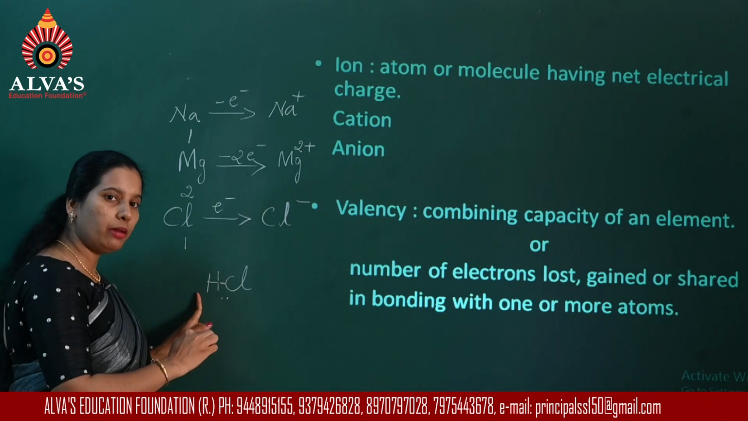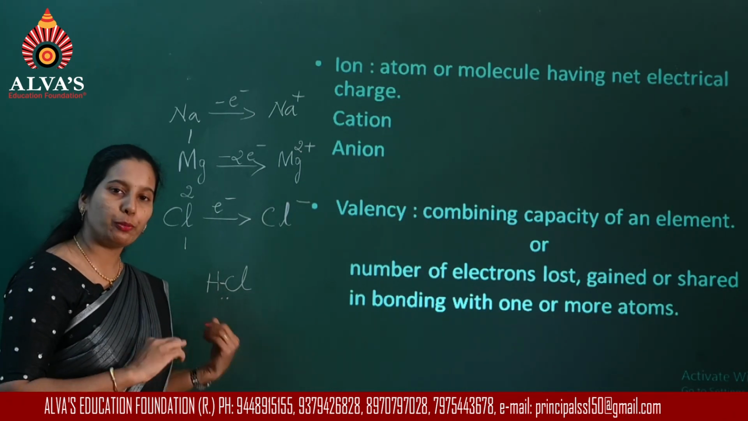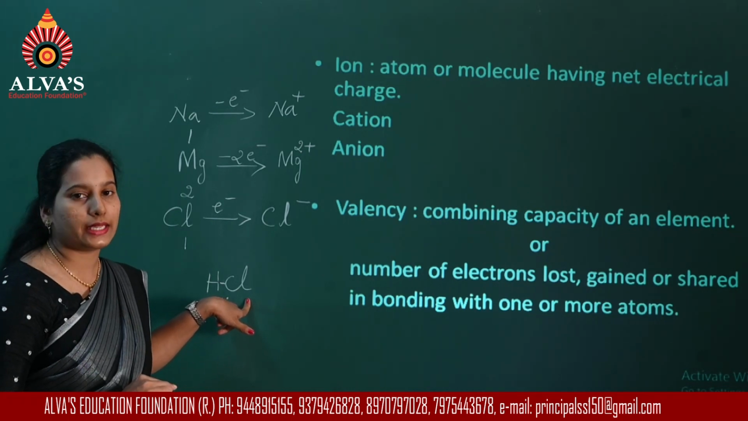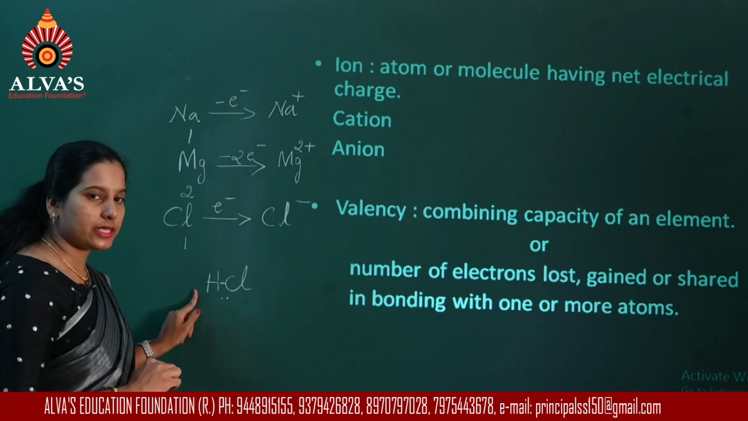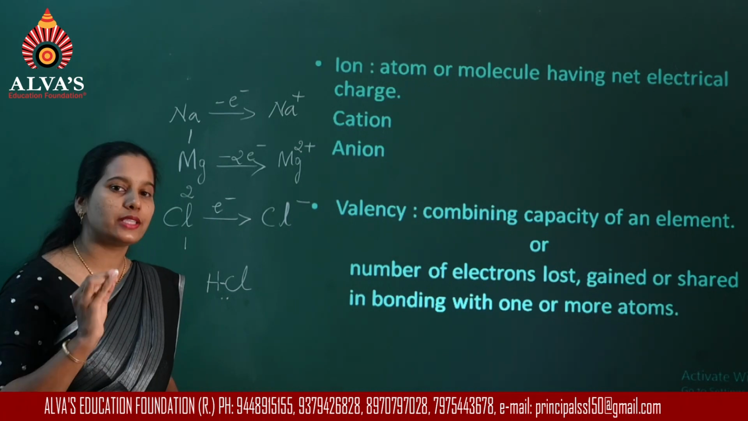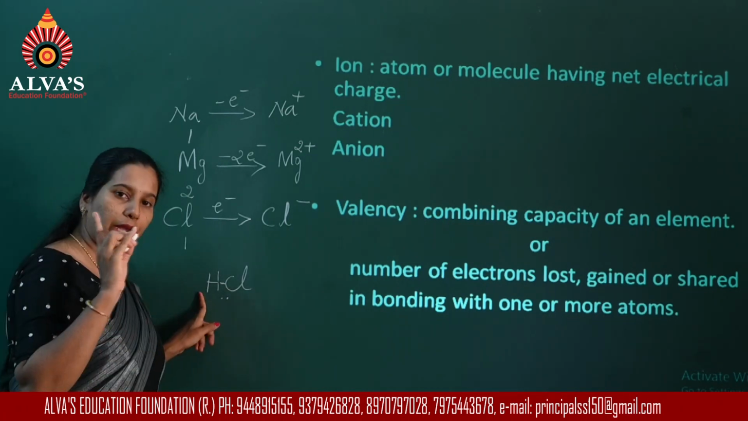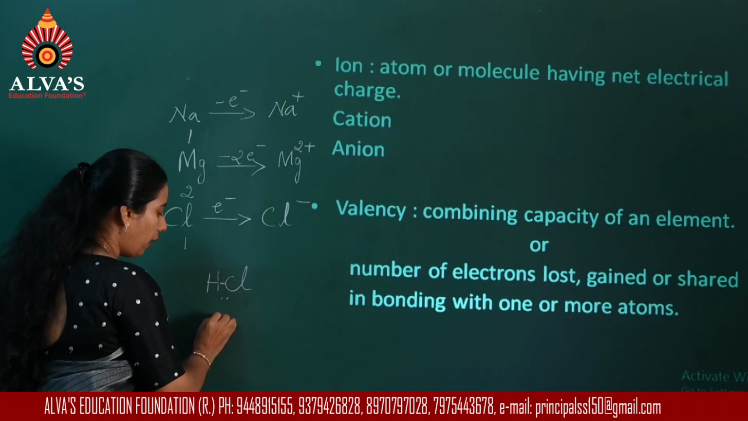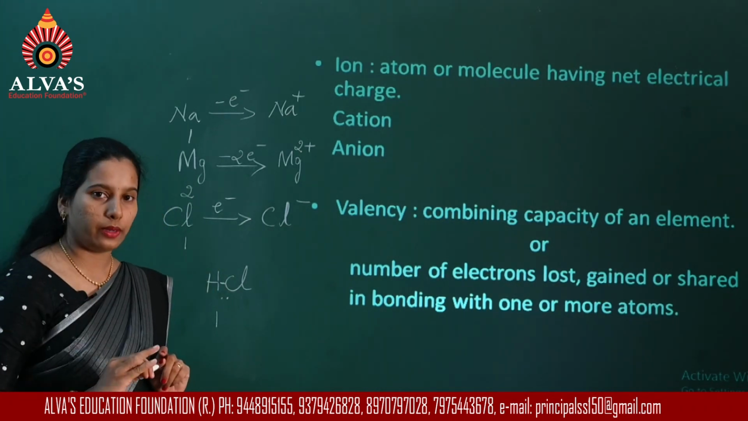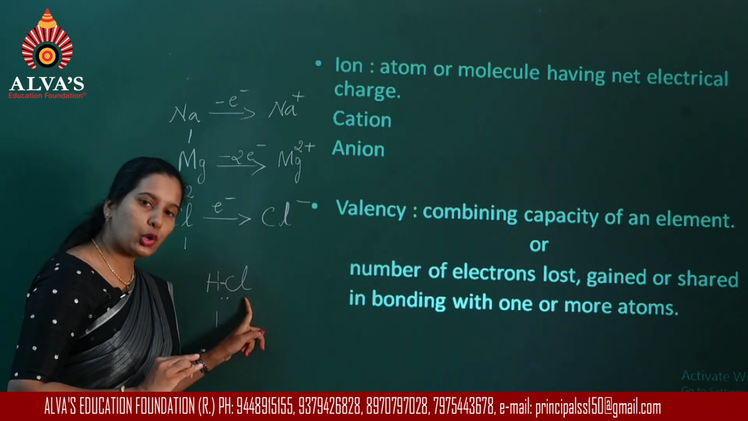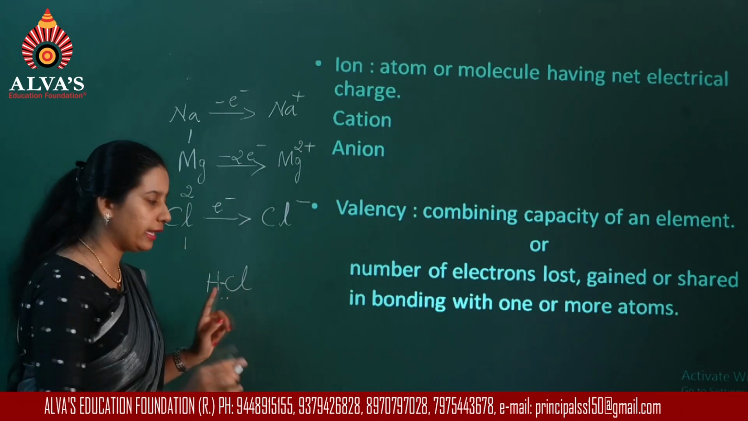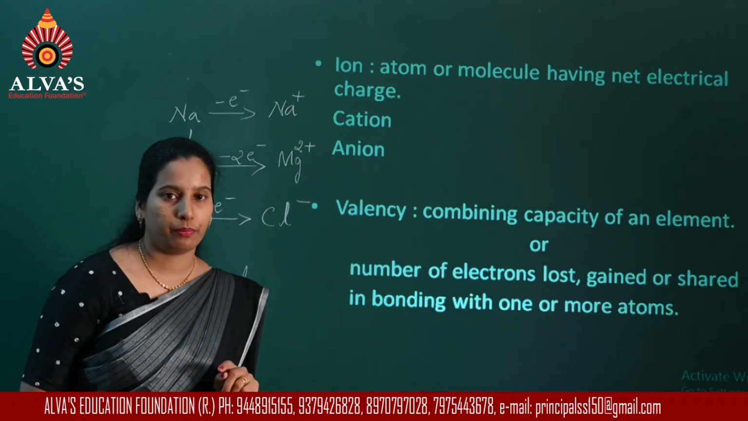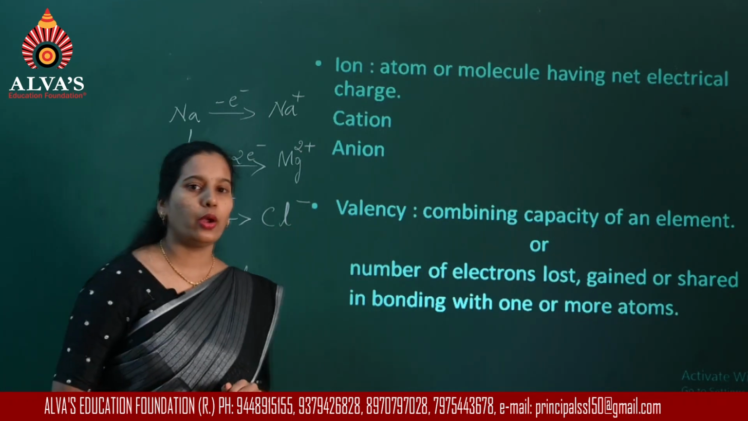So hydrogen will complete its duplet state and chlorine will complete its octet state. Now in this case, how many electrons are shared? Hydrogen is sharing 1 electron, so the valency of hydrogen becomes 1. Similarly, since chlorine is also sharing 1 electron, valency of chlorine becomes 1. So this is the meaning of valency.